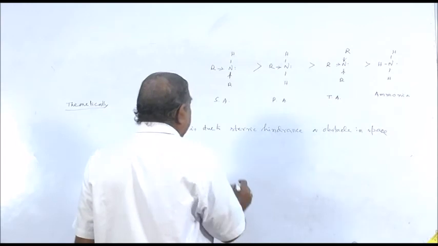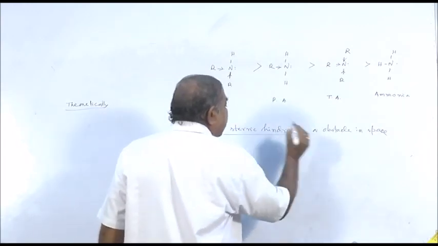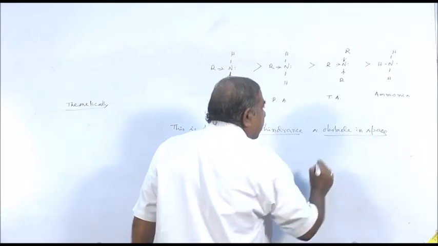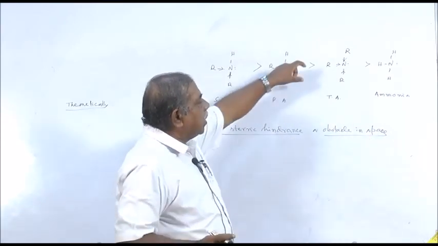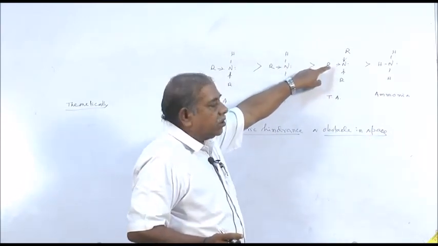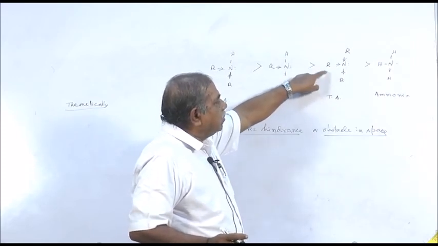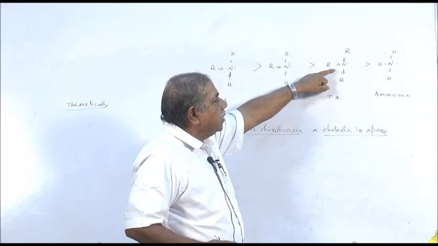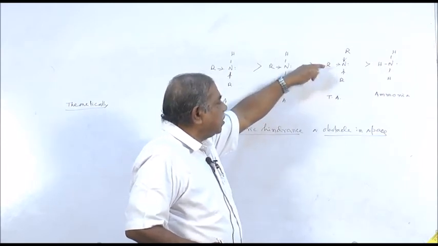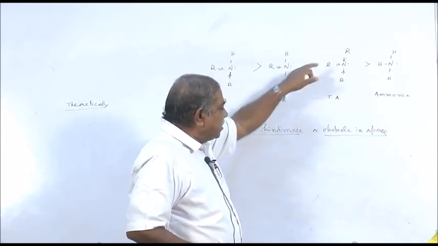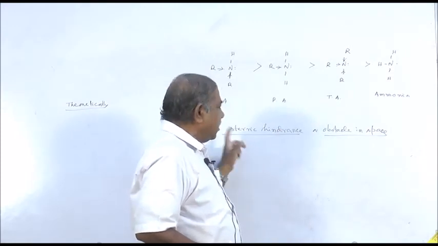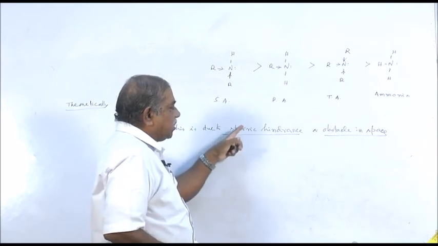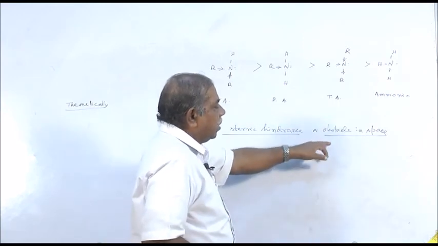The meaning of steric hindrance, or obstacle in space, is that there is more electron density, no doubt, over the nitrogen atom of the tertiary amine, but due to these bulky alkyl groups, the incoming group cannot reach the nitrogen atom of the tertiary amine. So this hindrance or obstacle in space, where the word steric comes from space, is known as steric hindrance.